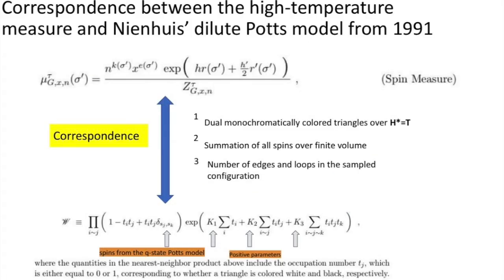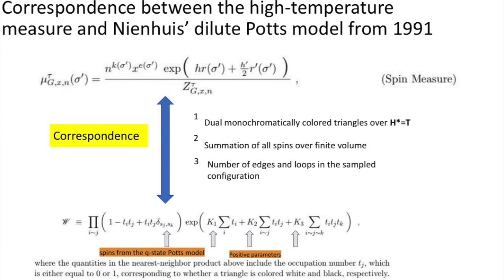And there's a correspondence between this high temperature spin measure and Nienhuis's dilute Potts model that he analyzed in his 1991 paper. From this paper 30 years ago, we have the following correspondence. We have this spin measure that's given at the top of the slide. And then we know that the correspondence is constituted of the following three items.